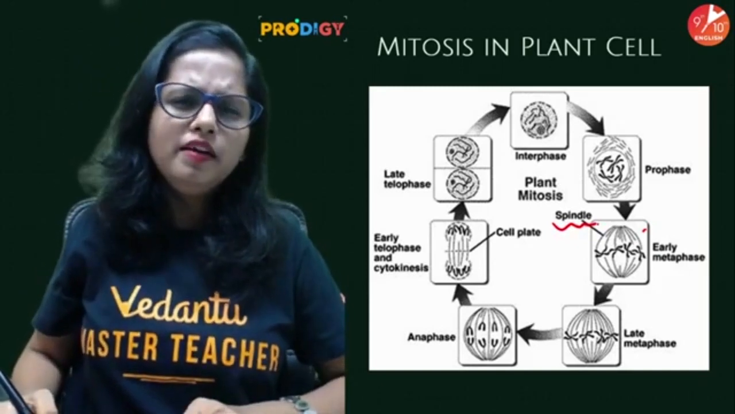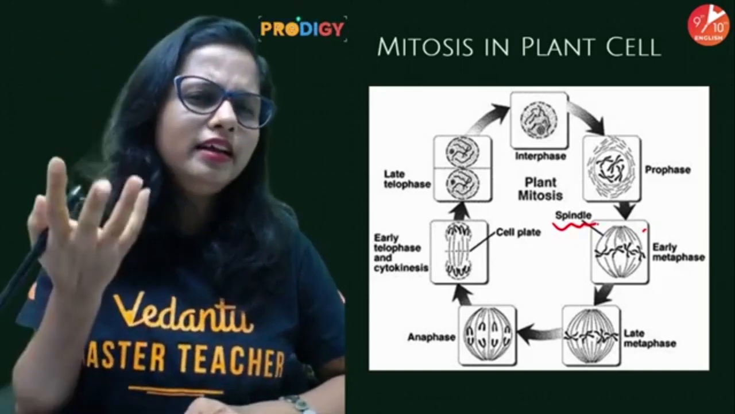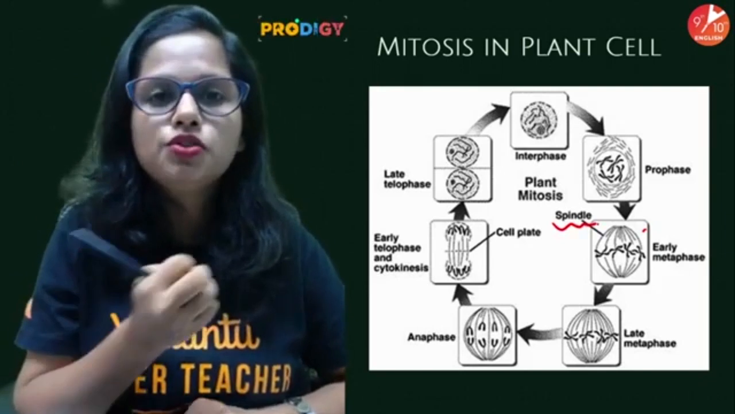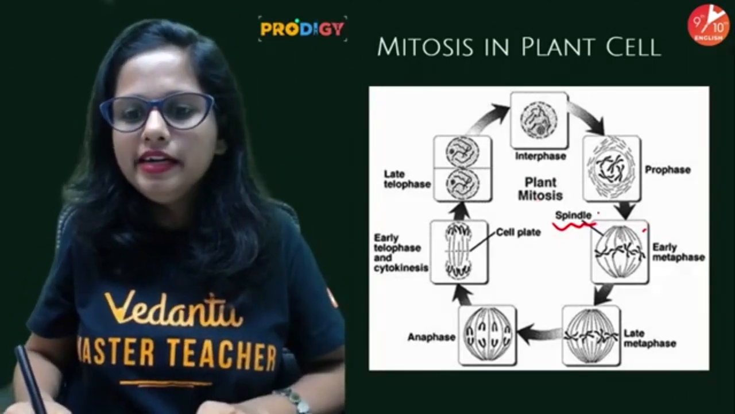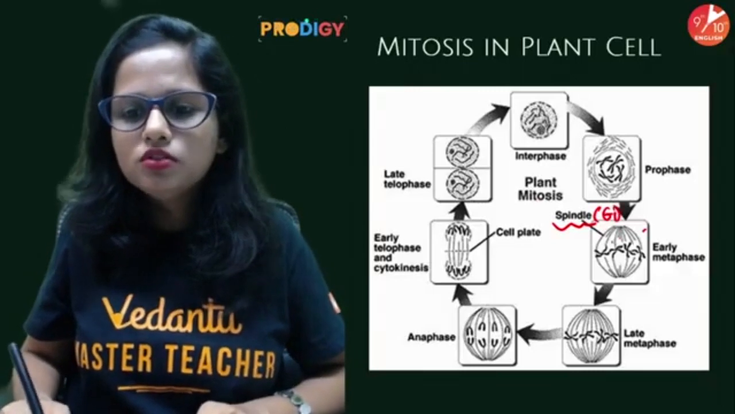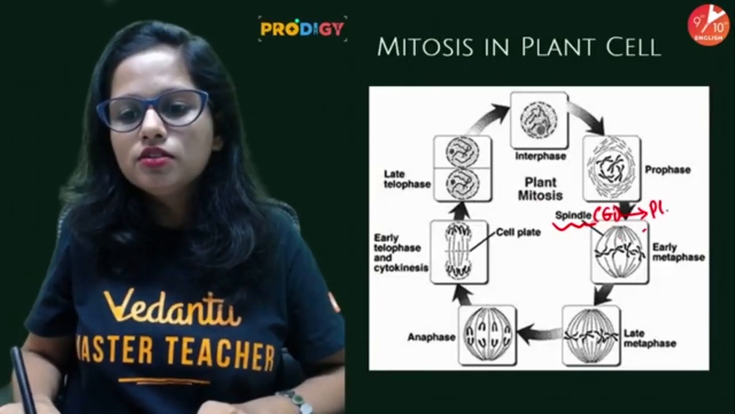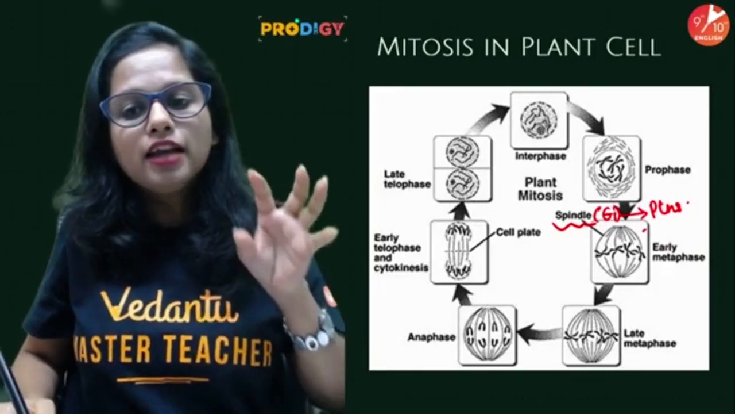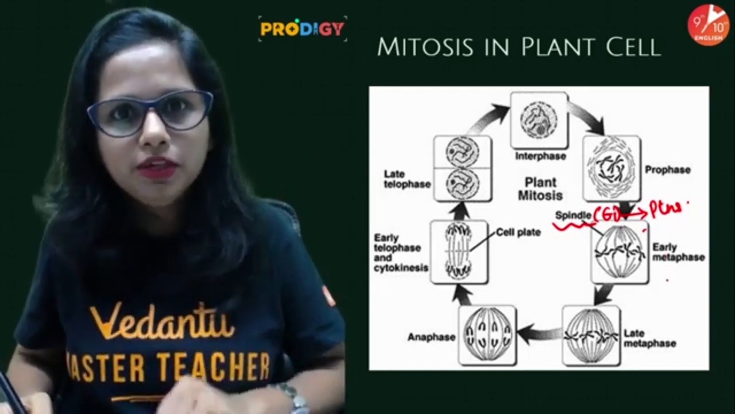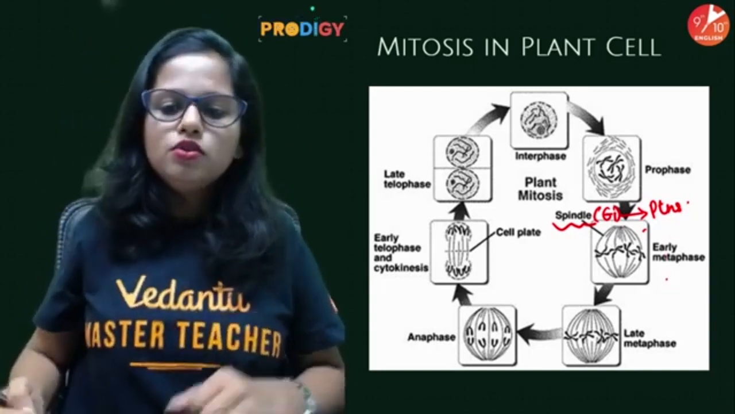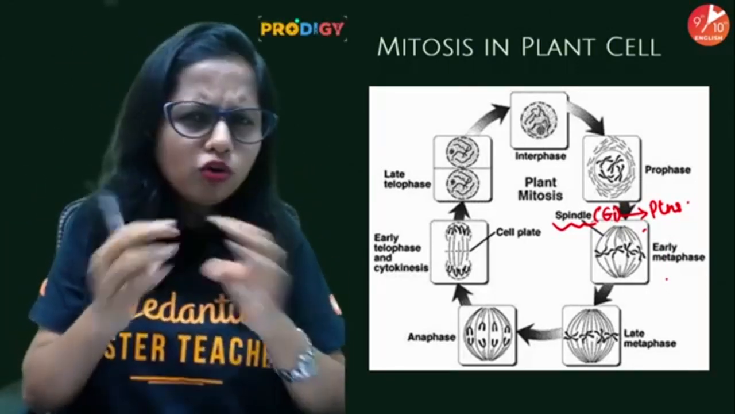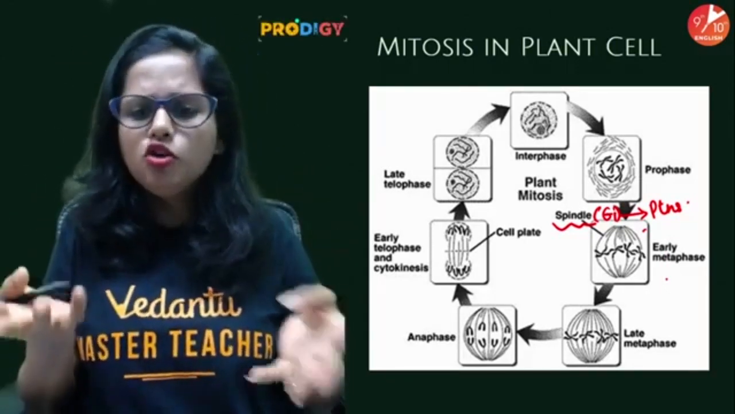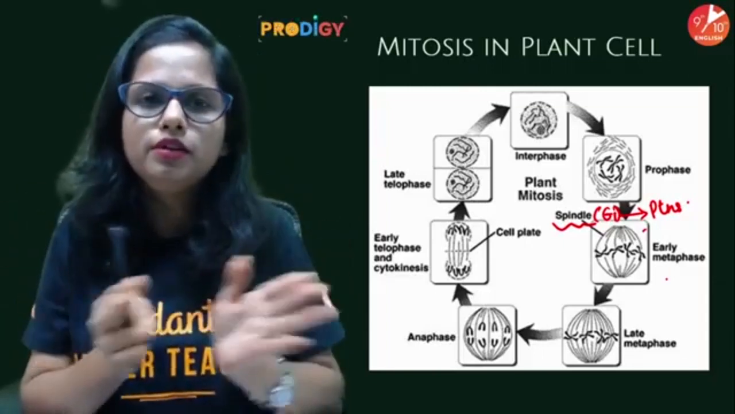So you must be wondering, ma'am, where does the spindle come from? Who is helping in spindle formation? So people, in the interphase, we studied about the G1 phase. In G1 phase, there were certain proteins which actually helped in this spindle fiber formation. So yes, spindle fibers contract and chromatids are pulled towards the opposite pole. Everything happens the same way.